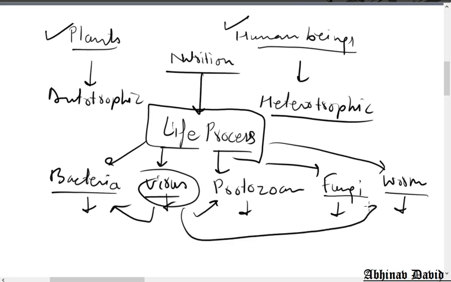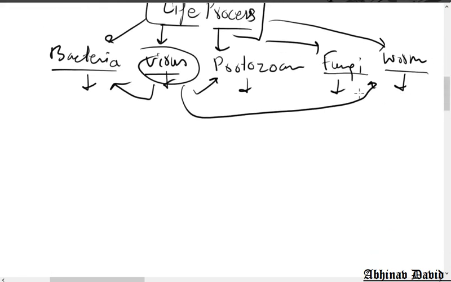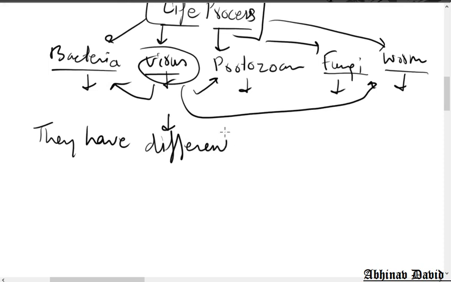Virus can live inside the body of worms, but the worm cannot live inside a virus. Bacteria cannot live inside a virus. So you see, these organisms are different from each other because they have different life processes.